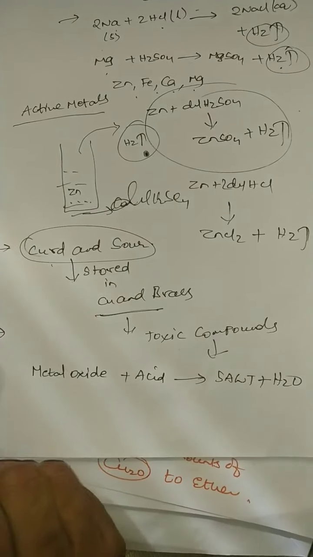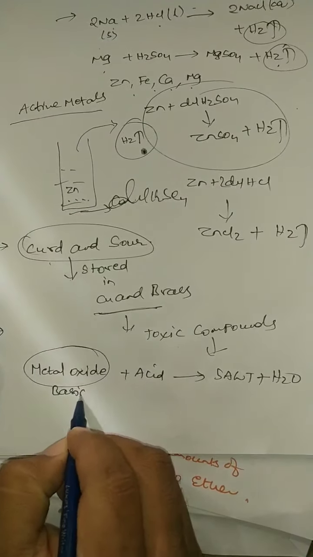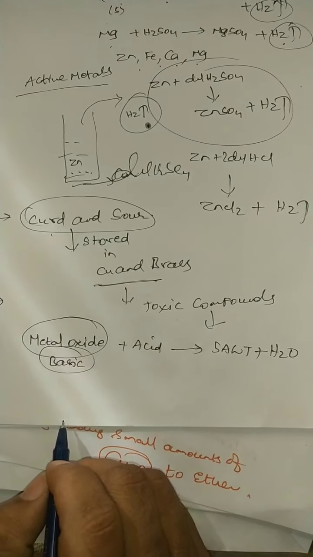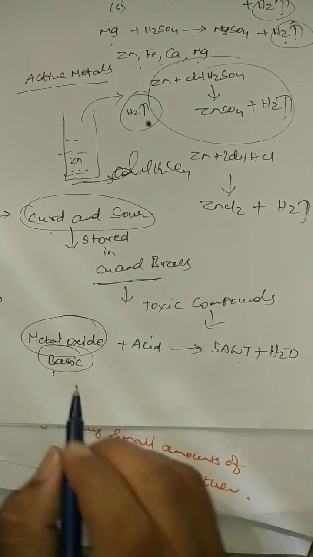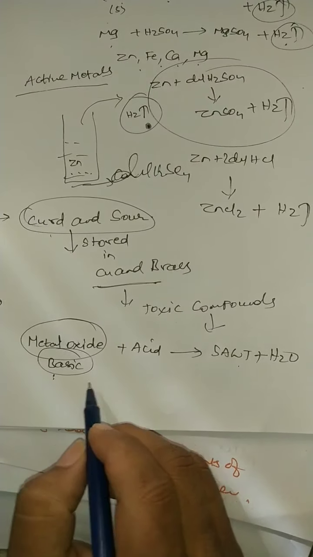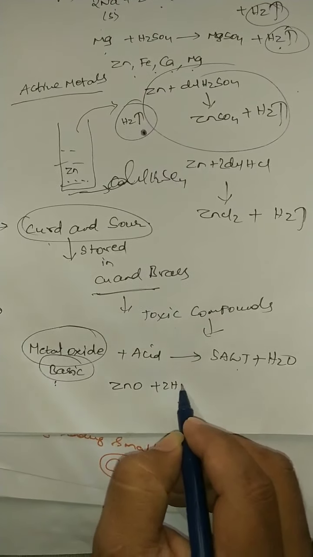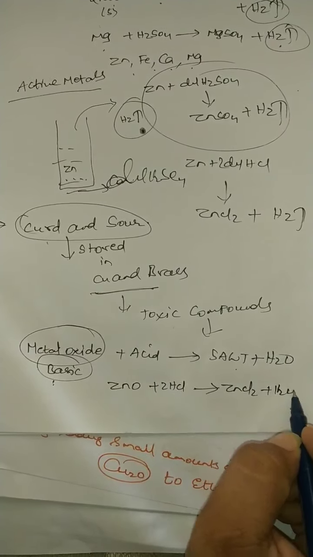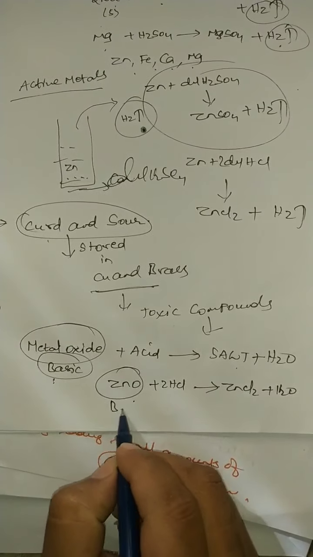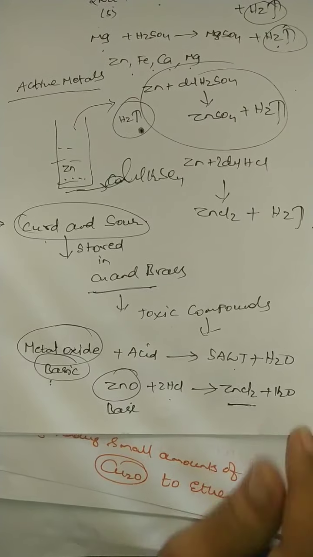This point is also important. See, already you know metal oxides are basic in nature. They act as bases. So metal oxide plus acid gives rise to salt and water. For example, if you take zinc oxide reacting with HCl, what are you going to get? ZnCl2 plus H2O. So here zinc oxide acts as a base, so it reacts with acid to form salt and water. So this is an example of a neutralization reaction, students.